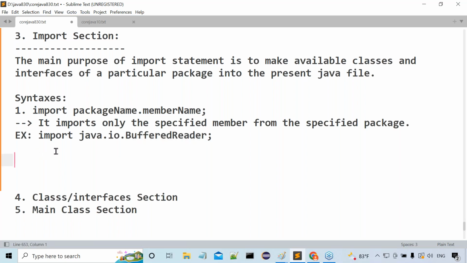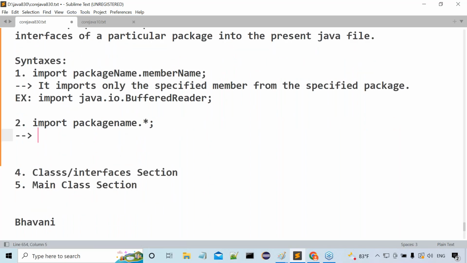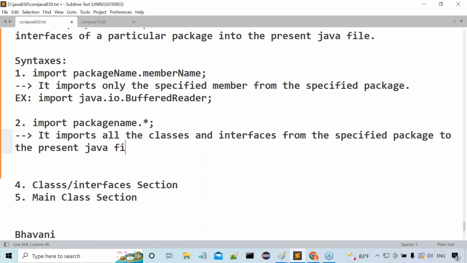Next, the second statement: import package name dot star. What's the meaning of this statement? It imports all the classes and interfaces, and of course enums and records, from the specified package to the present Java file.